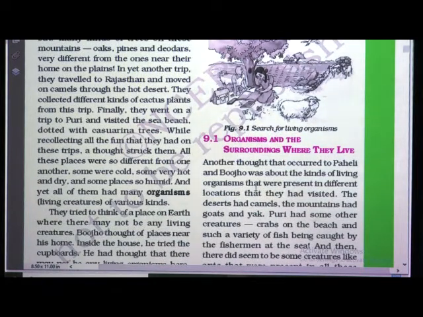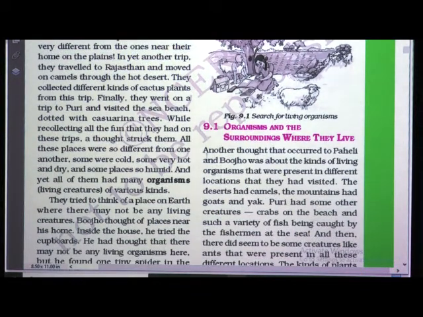Okay. So, everywhere we have organisms, we have living organisms. Next, now we are going to see about organisms and the surroundings where they live. Another thought that occurred to Paheli and Buju was about the kinds of living organisms that were present in different locations that they had visited. So, then they were thinking about the kinds of living organisms present in different locations.